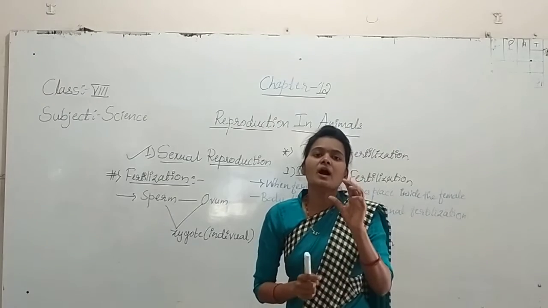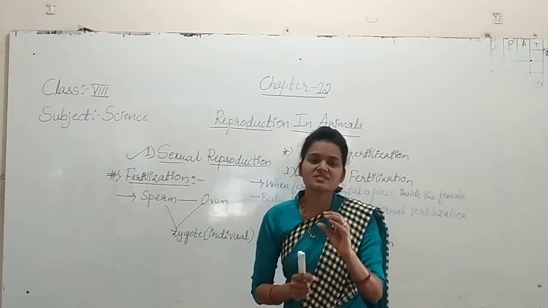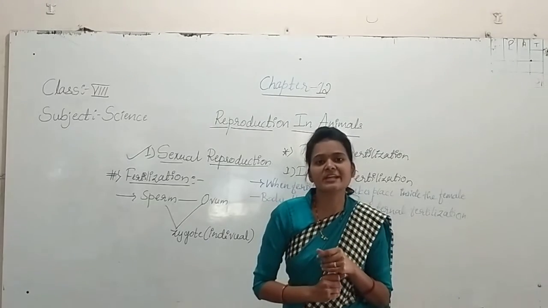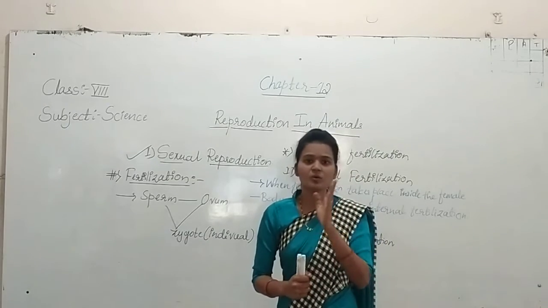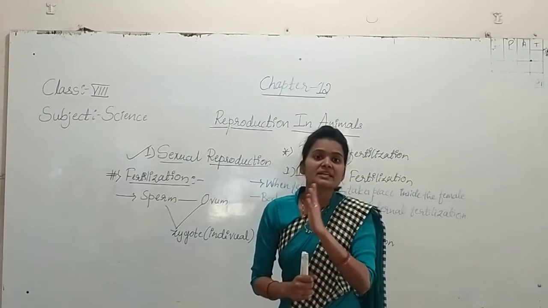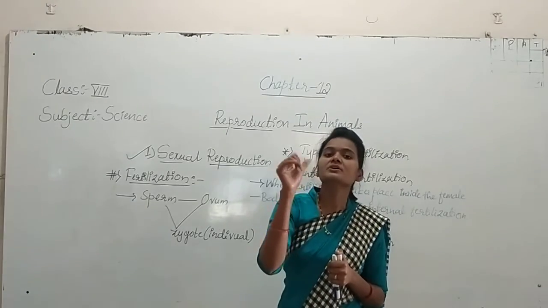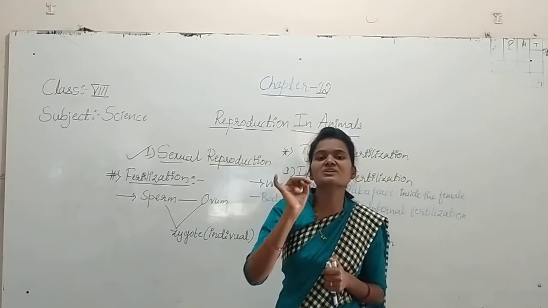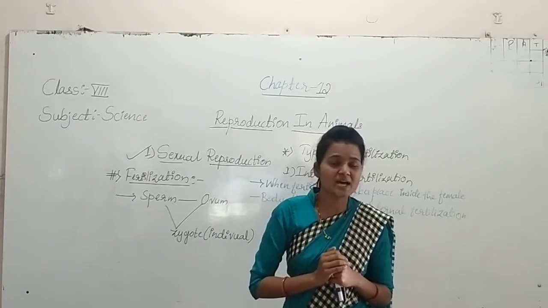So here the mother carries the eggs and sperms. Inside the female body fertilization goes on in human beings, and in cow we see the same, and in hen as well. In cow, dog, hen and human beings we see internal fertilization.